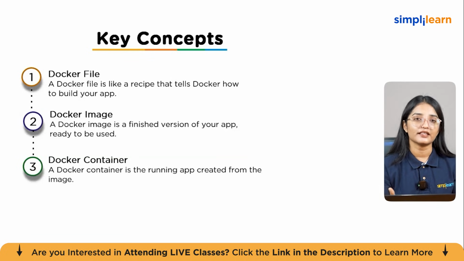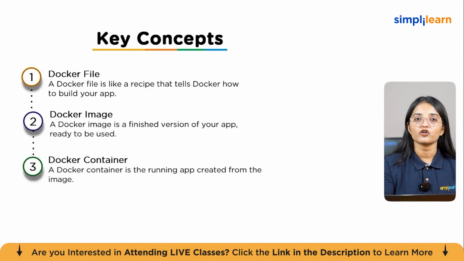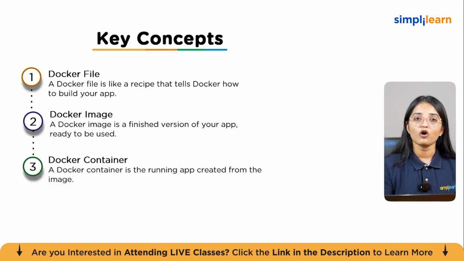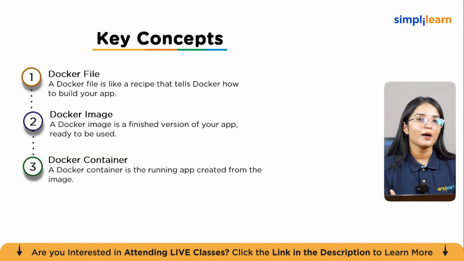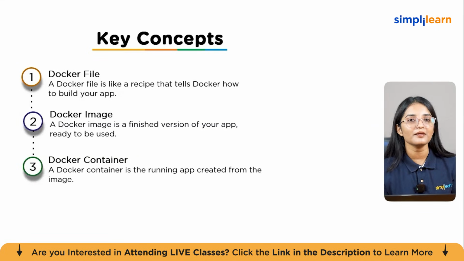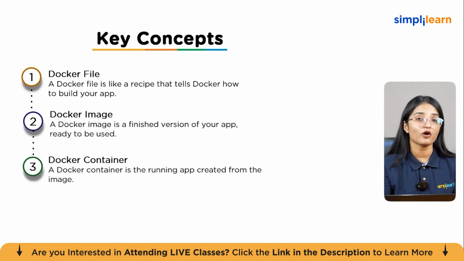Then you've got the Docker container. A Docker container is the running version of your app that's created from the Docker image. Think of the container as the live app. When you start a container, it's like waking up the app from the image and running it. It's the active working app that you can interact with. So in simple terms, a Dockerfile is the recipe, a Docker image is the finished product, and a Docker container is the live app running from the image. These three concepts work together to make your app portable and easy to deploy anywhere.